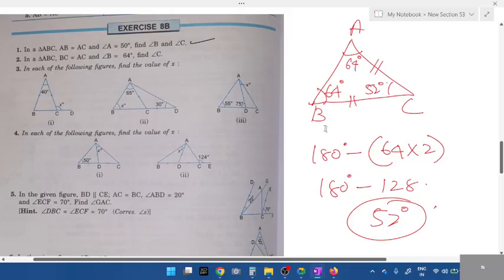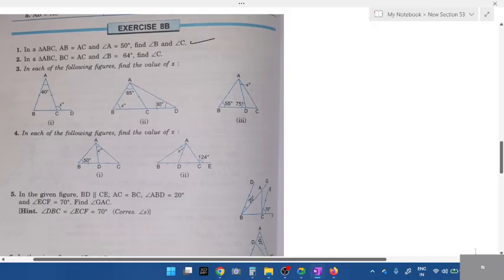How to solve? Okay. From the third main, any one question, students. Any one. We'll start with the first one. Third question, third main, first one.